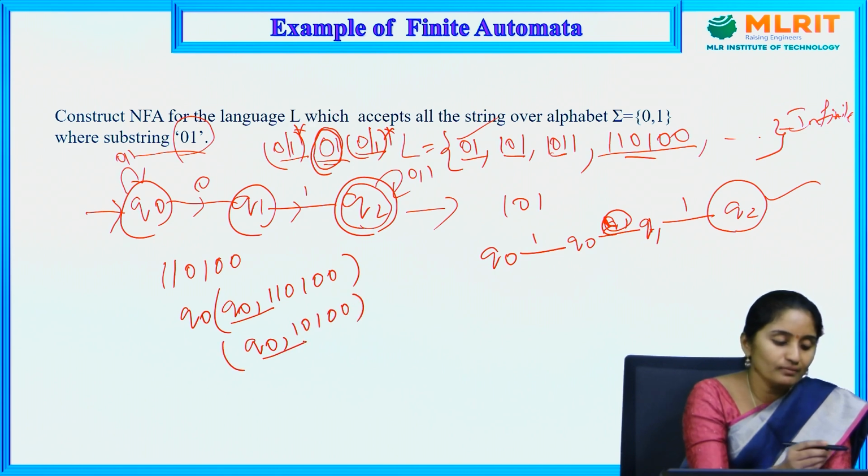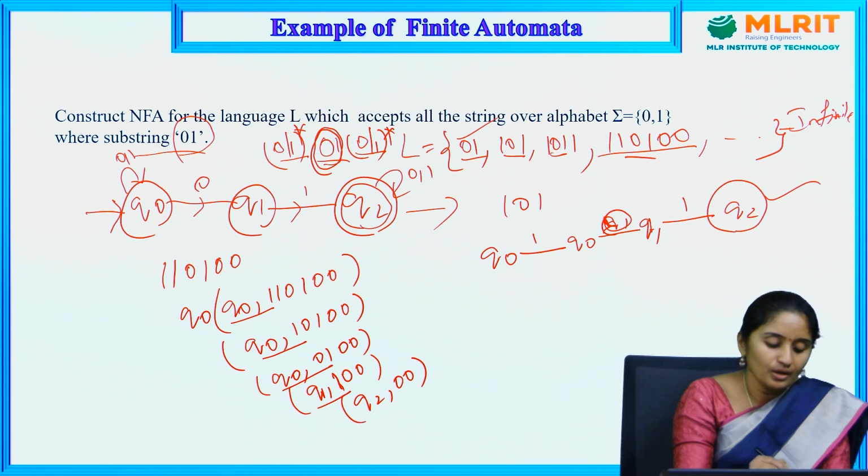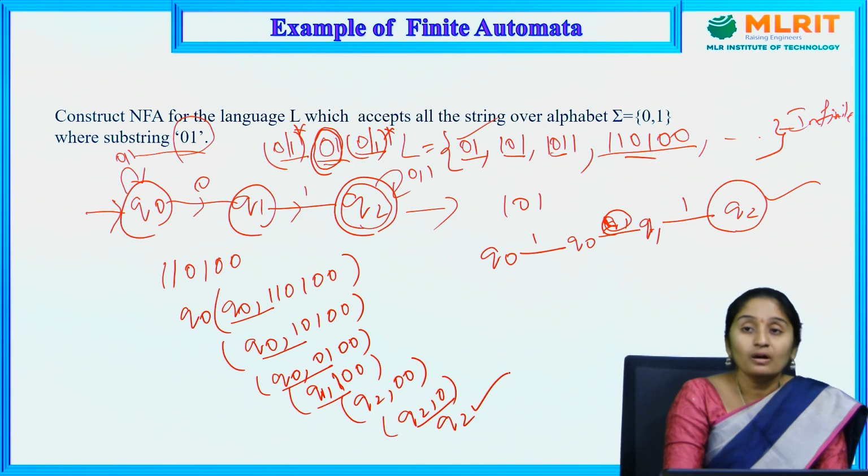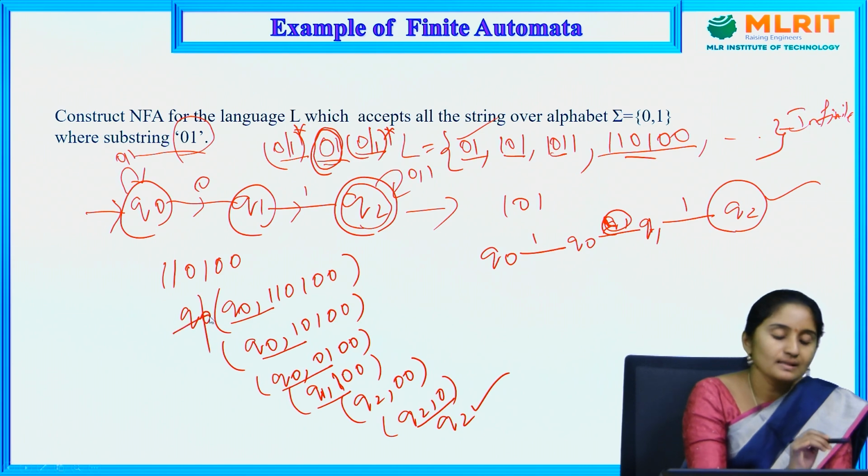Q0 on 1 moves to Q0. Q0 on 0 moves to Q1. Q1 on 1 moves to Q2. Q2 on 0 moves to Q2. Q2 on 0 moves to Q2. Once it reaches the final state, we can tell that the string is accepted.